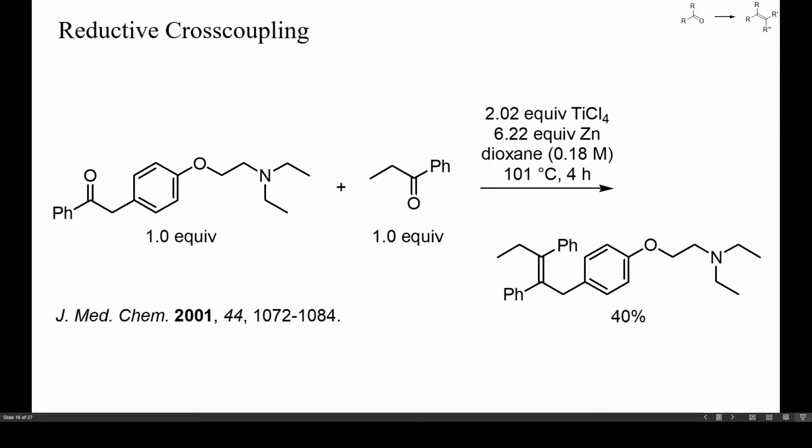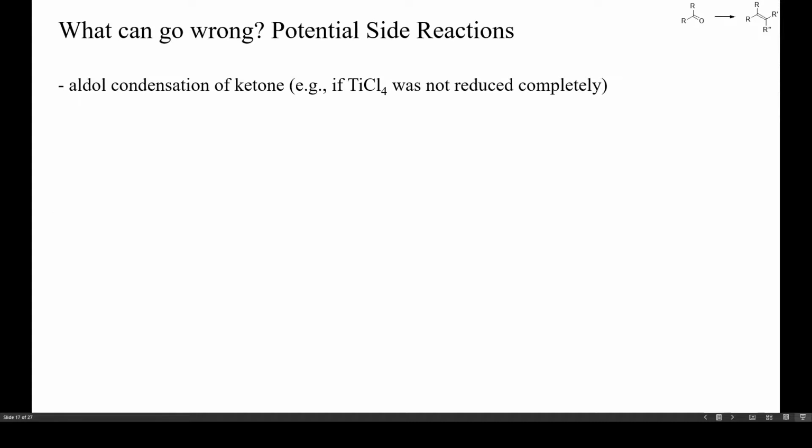Sometimes viable yields of cross-coupled product can even result upon treating equimolar mixtures of two similar ketones with elemental titanium. In this instance, the theoretical yield is only about 25%, but a higher yield was achieved anyway. It sometimes pays to try one's luck. So what are the typical byproducts of these reactions?